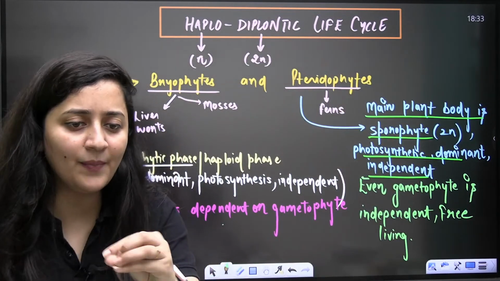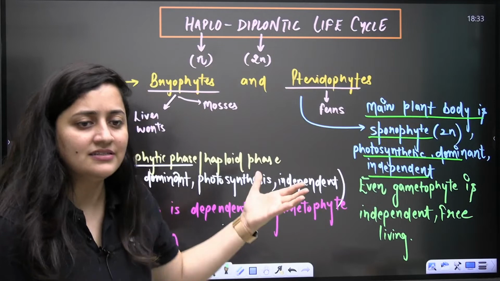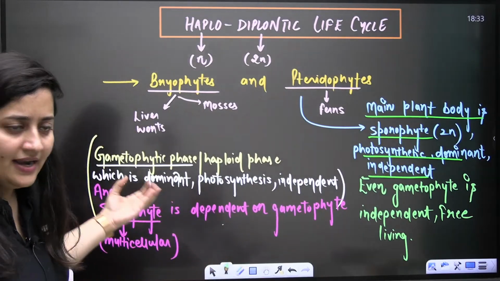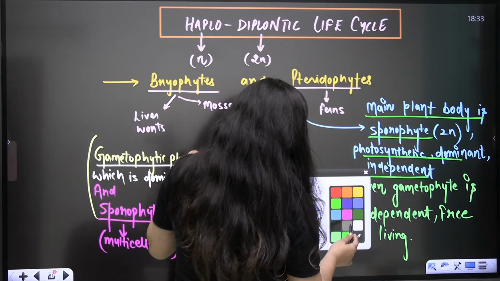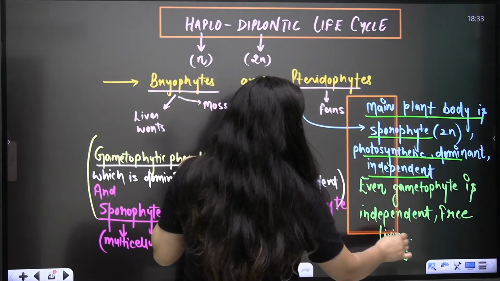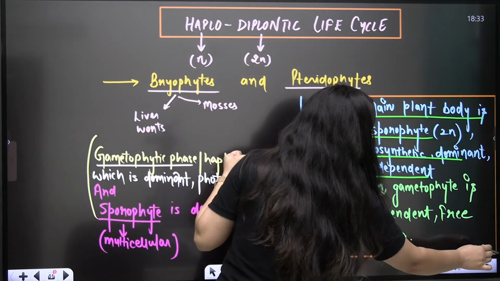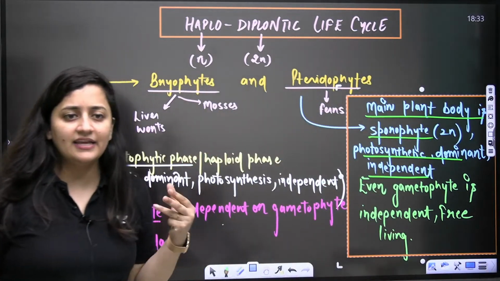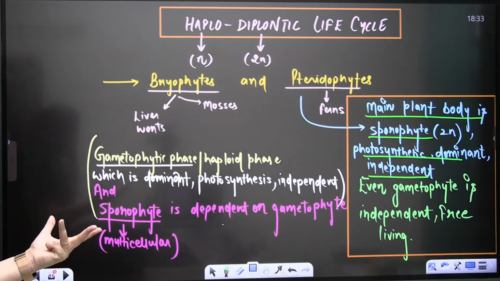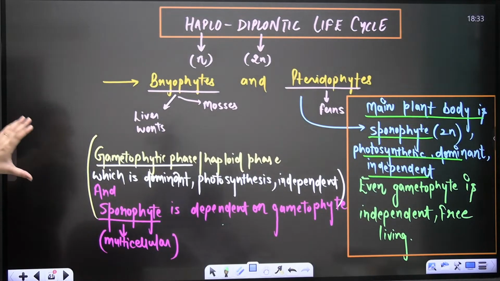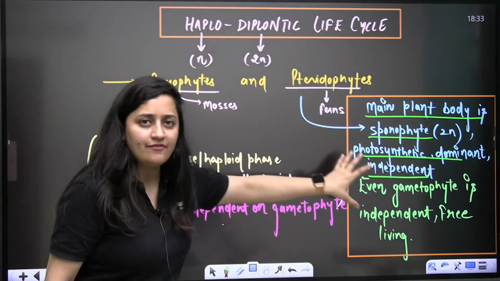Whenever we use the word independent, it means it can perform photosynthesis. It can cook its own food. So that is the point here. So this is about the haplodiplontic life cycle.